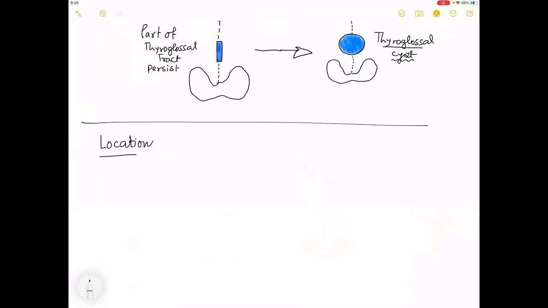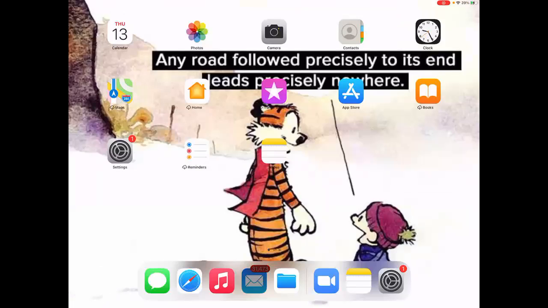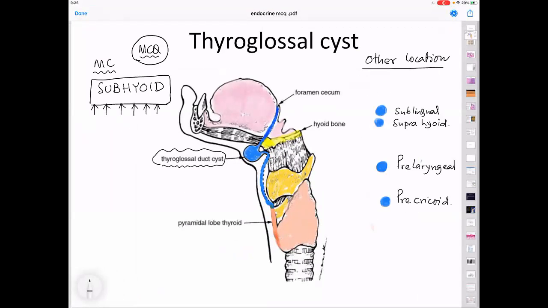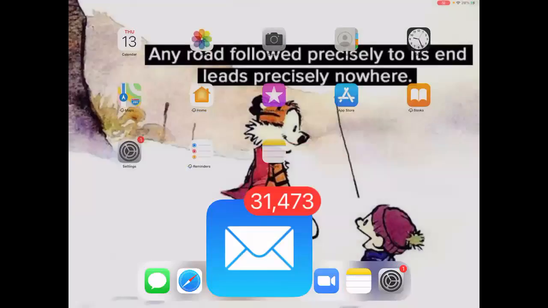So do you need me to repeat this part once again? No, sir. Has every one of you taken a screenshot? Yes, sir. Okay. Or has every one of you made this picture? What are the locations of thyroglossal cyst? Sublingual, suprahyoid, subhyoid, prelaryngeal, precricoid. What is the most common location? Subhyoid. So this completes the description.